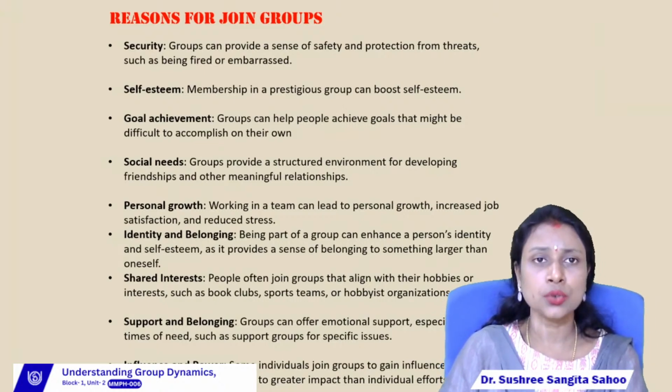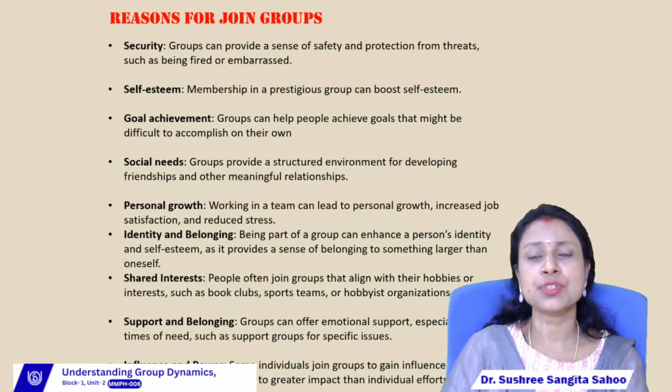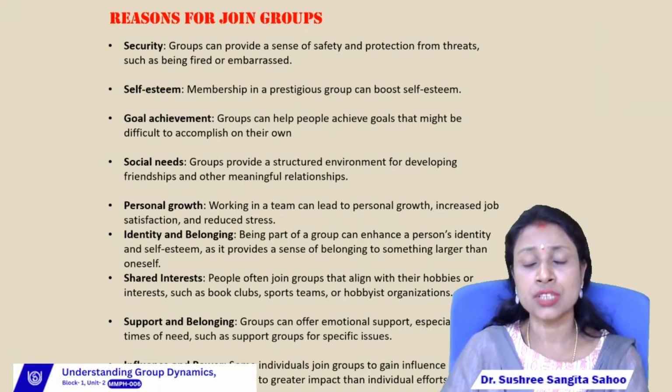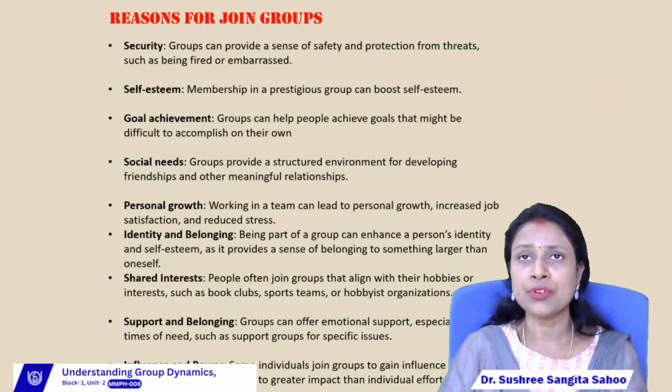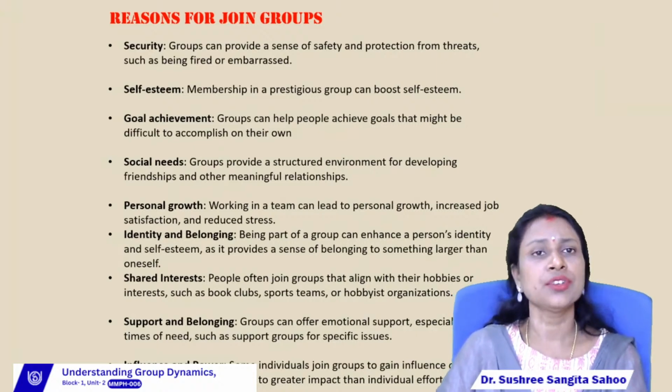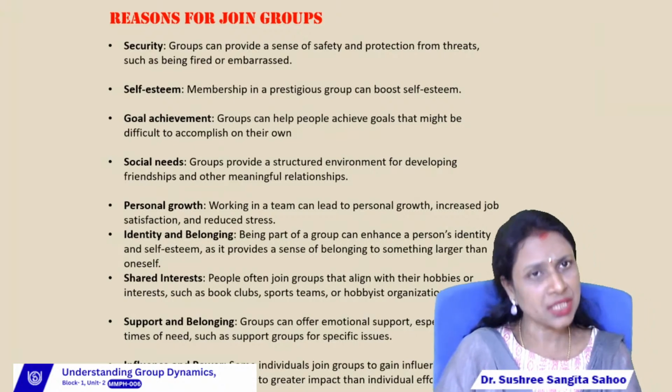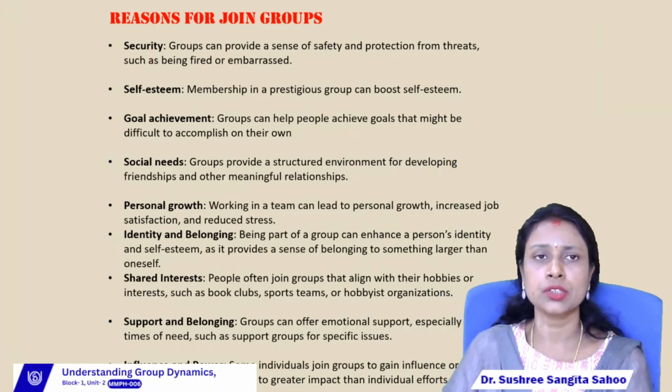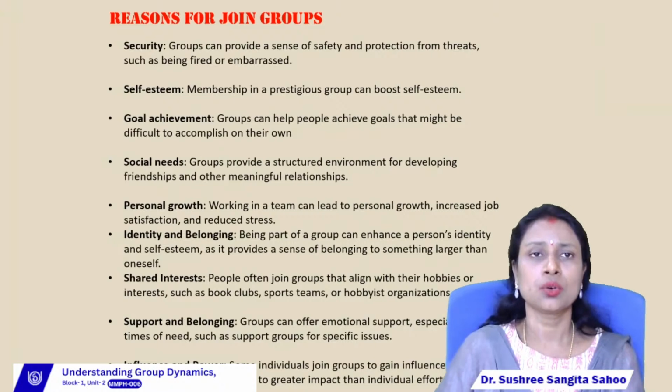So normally the group members want to join a group to get safety and security, right? The safety and security from threats, from outsiders, from other groups. For that reason, or for safety purposes, the people or the members join the group.